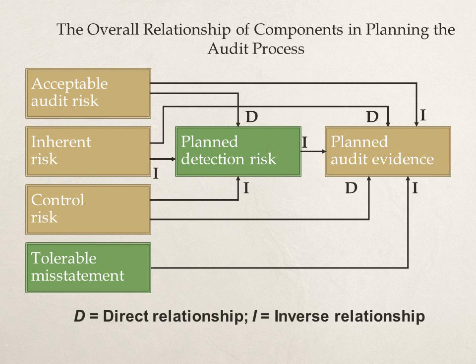This figure, which is replicated from the textbook, helps us understand the interrelationship between these many variables. As the acceptable audit risk decreases, this is going to cause certain factors to change. For example, audit risk will influence the detection risk and the planned evidence, but audit risk would not determine inherent risk or control risk, as these factors are based entirely on the evidence the client presents us, not the evidence we want to see. Tolerable misstatement is the final element of this model. That represents the largest error the auditor could find and can still conclude there's no problem. The smaller the error we're looking for, the more evidence we need.